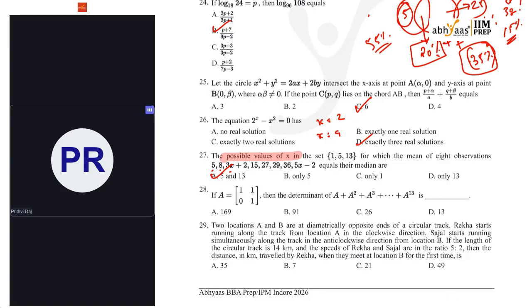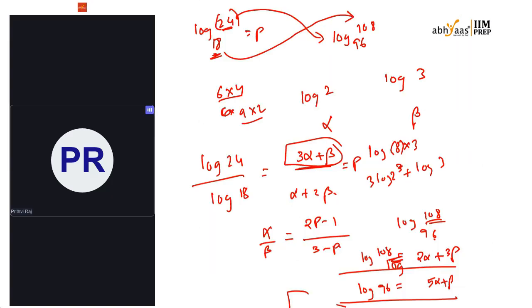Next, coming to question 28. When we talk about determinants, I have mentioned many times that we have to check the possible values of the square, the cube, like that. What is A squared? What is A cubed? And after that, they have asked about the addition: after adding everything, what is the possible value of the determinant? So let's calculate A squared.